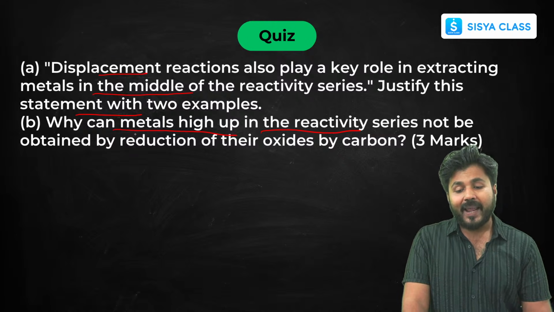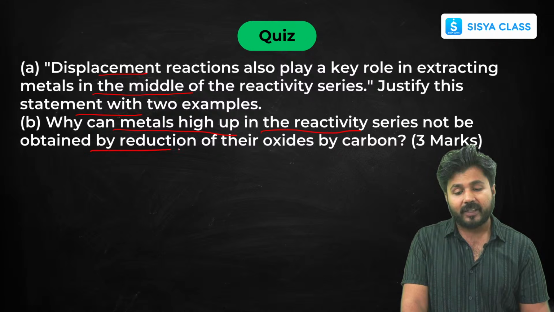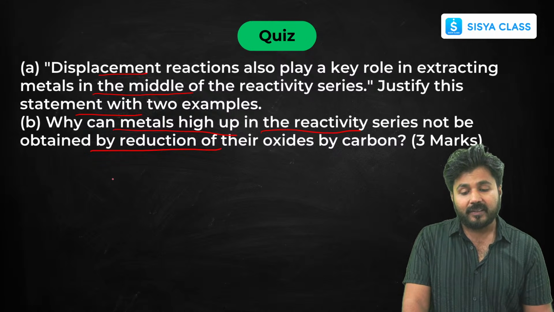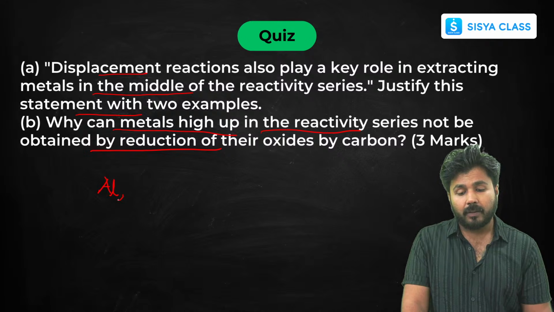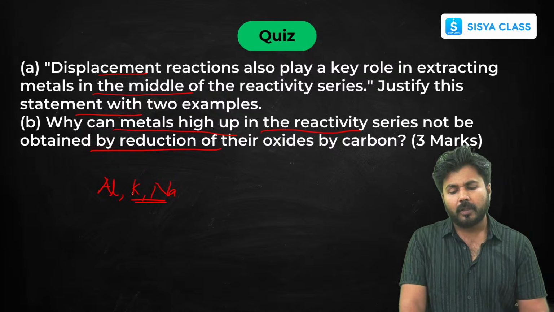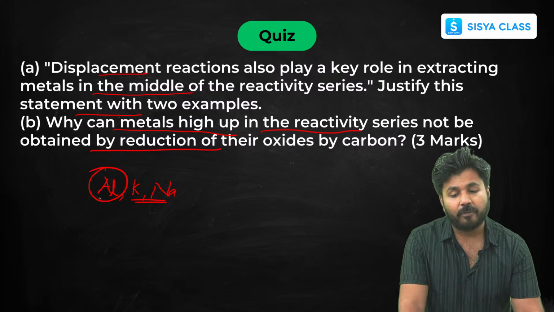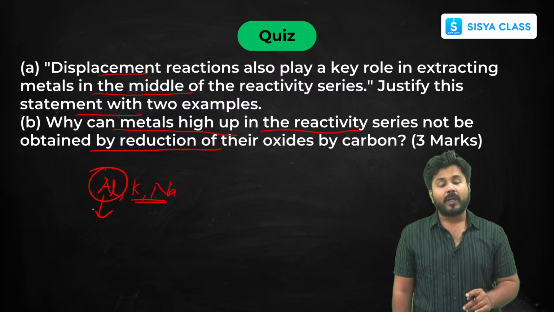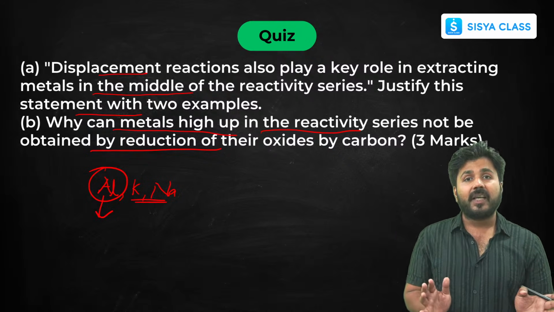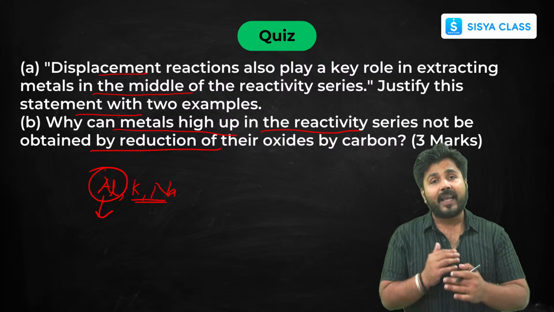Now, why can metals high up in the reactivity series not be obtained by reduction of their oxides by carbon? Because highly reactive metals like aluminium, potassium and sodium cannot be easily broken down from their ores, as they are highly reactive and will again form the compound.